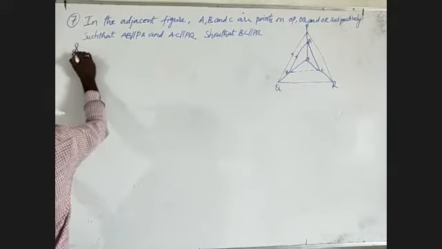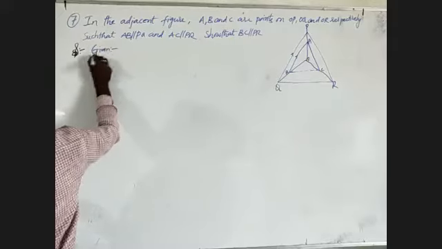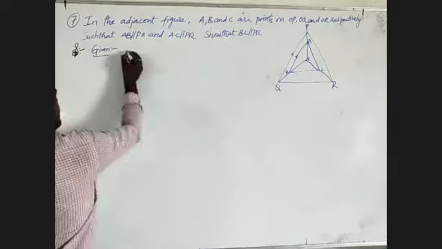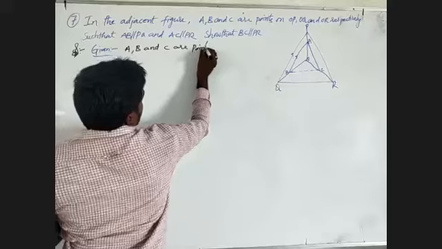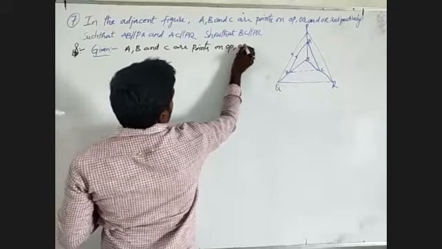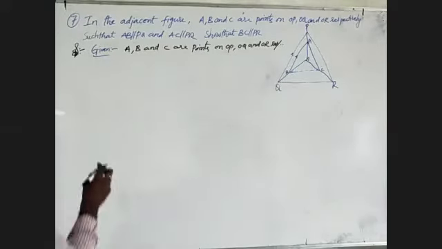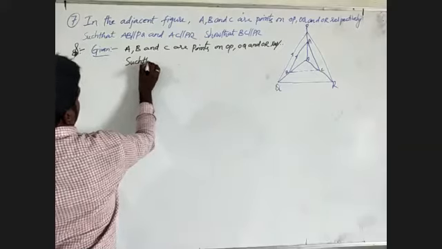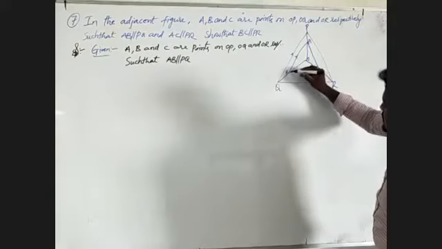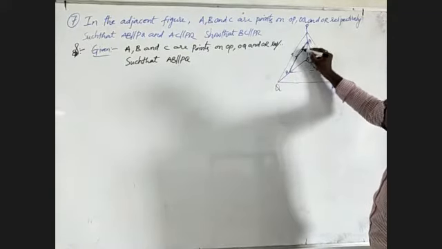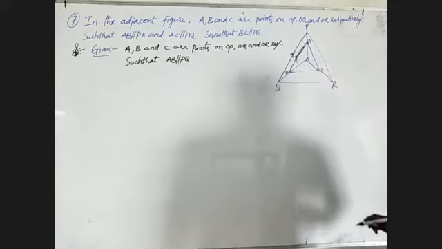What is given in this one? A, B and C are points on OP, OQ and OR respectively, such that AB is parallel to PQ.